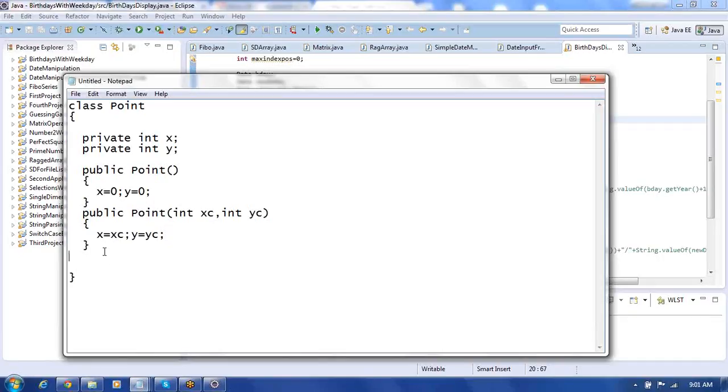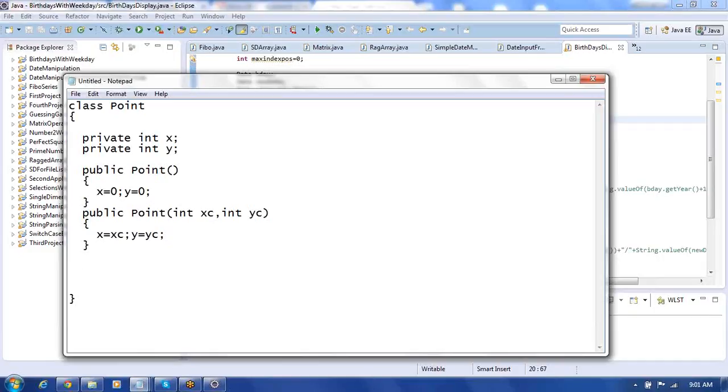Now come to the next one. Now you need to manipulate the point. Manipulation means what? With a point, what can we do? We can first find out in which quadrant the point is lying. Second, you can move the point from one location to another location. Apart from that, we cannot do anything.